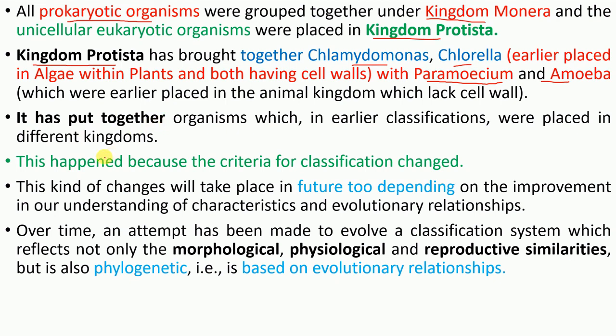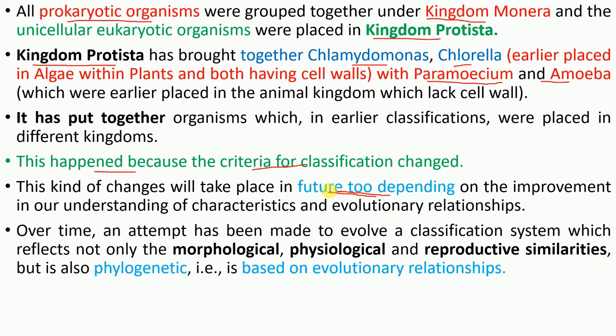But it is normal. This happened because the criteria for classification are always changing, and this kind of change will take place in the future too. I want some of you to become scientists and do more research in this, because we need it, and we need to develop ourselves.